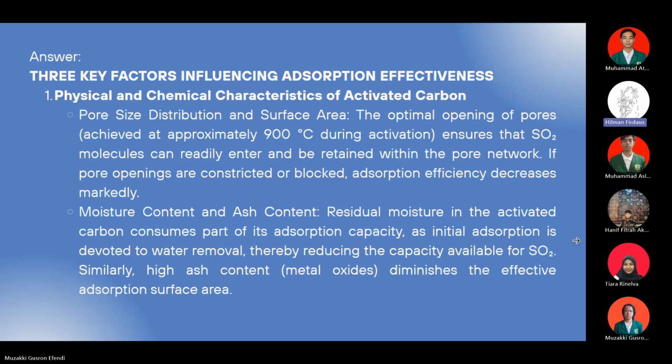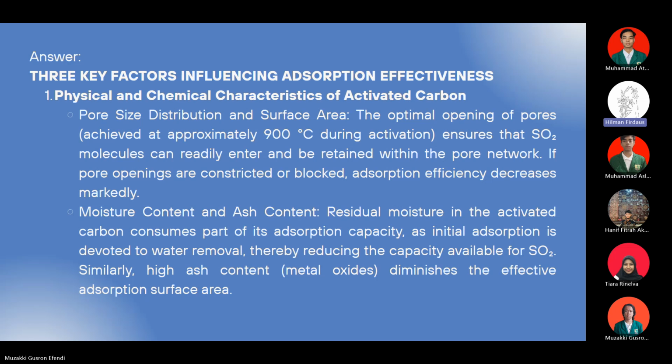The second question from Tiara is, what are the three key factors influencing absorption effectiveness? First, the physical and chemical characteristics of activated carbon, the pore size distribution and surface area, the optimal opening of pores that is achieved at approximately 900 degrees Celsius during the activation. It ensures that the sulfur dioxide molecules can readily enter and be retained within the pore network. If the pore openings are constricted or blocked, the absorption efficiency will decrease.